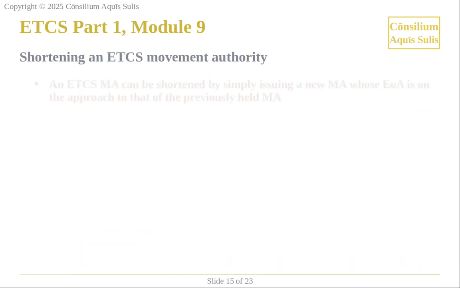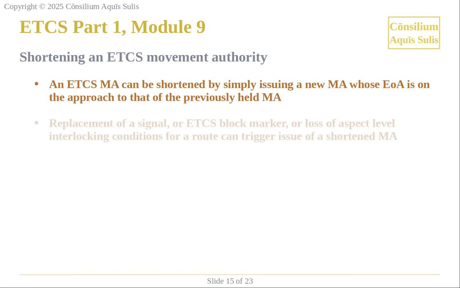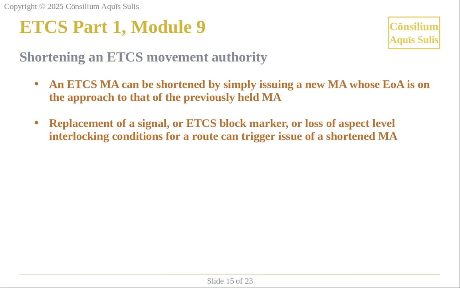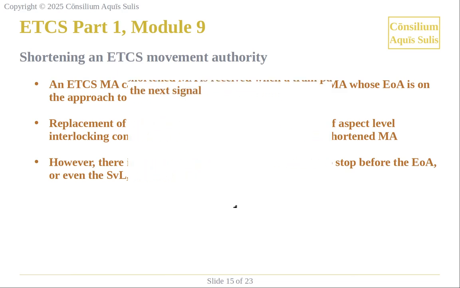An ETCS MA can be shortened by simply issuing a new MA whose EOA is on the approach to that of the previously held MA. Replacement of a signal or ETCS block marker or loss of aspect level interlocking conditions for a route can trigger issue of a shortened MA. However, there is no guarantee that a train will be able to stop before the EOA or even the SVL of a shortened MA.